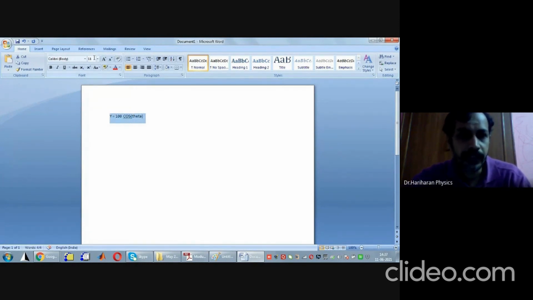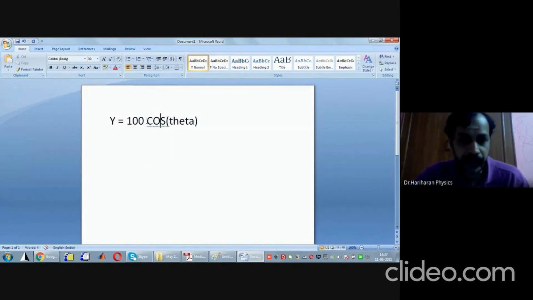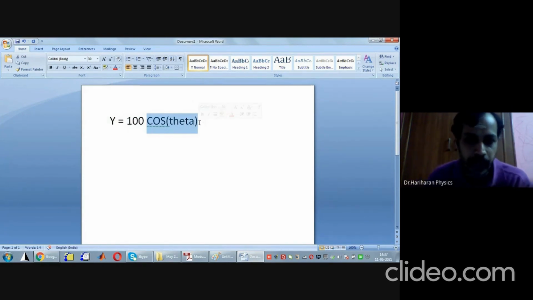See, there is one nice property of trigonometric functions. We all know that the value of cos theta or sin theta will always lie between +1 and -1. Therefore, what is 100 into 1? 100. If you are given an expression like y is equal to 100 into cos theta, the maximum value of y,